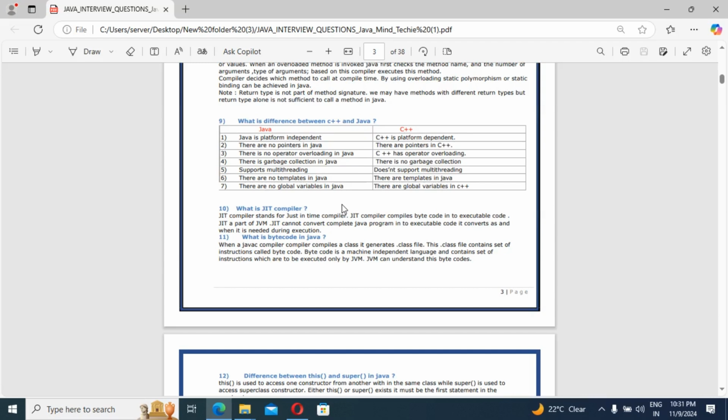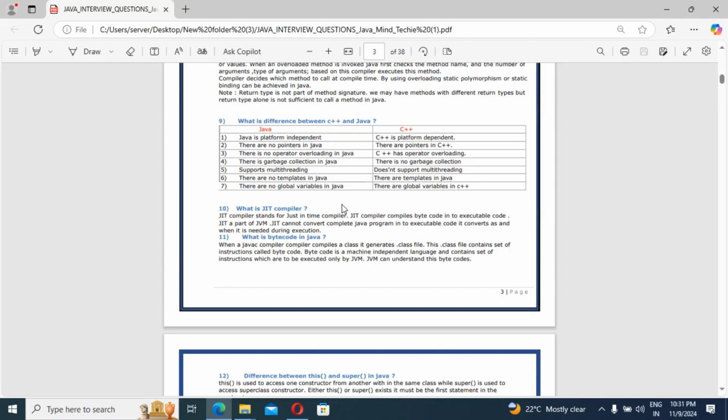C++ is platform dependent, not independent, right? We can't execute this code on multiple platforms, so that's why it's called platform dependent, not platform independent. There are pointers in C++, but we don't have them in Java. C++ has operator overloading, but we don't have it in Java. There is no garbage collection in C++, but in Java we have it. C++ doesn't support multi-threading, but Java does.